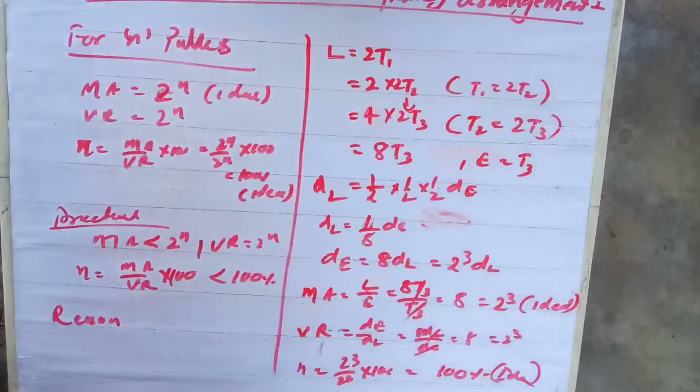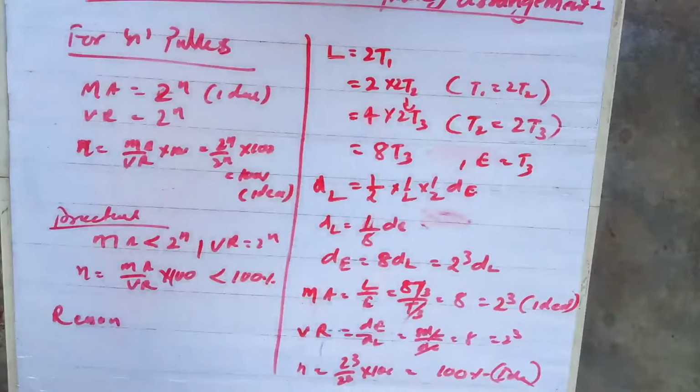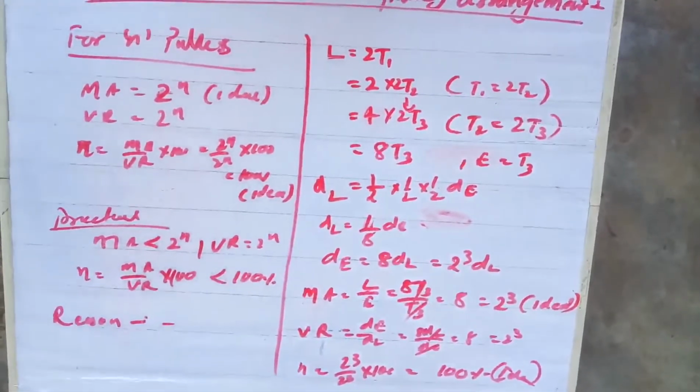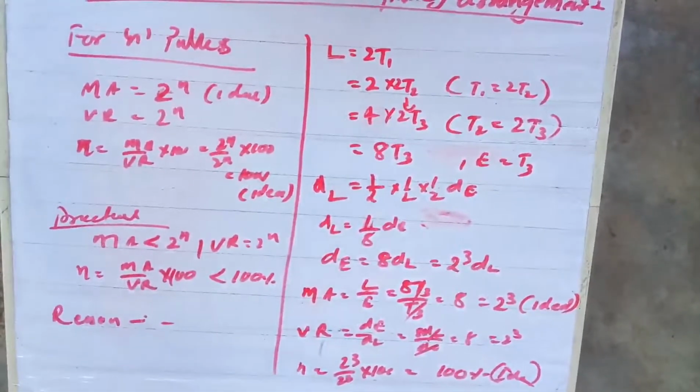Number 4, the pulleys are not weightless. Are you clear, everybody? Are you clear? Okay, very good, everybody. With this, your lesson chapter 2 of simple machines of your ICC has been completed.